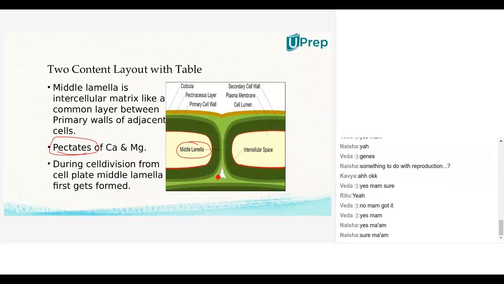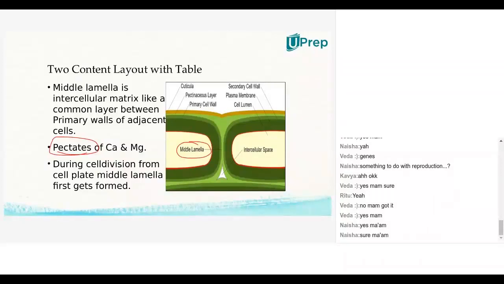Okay. So here we are saying middle lamella is the first one which is formed during cell division. That's why I showed this is a single cell, this is another cell. In between you are having a material called middle lamella. Okay. Now my question is, some ripened fruits are also very hard in their outer covering. As in the example I gave now, the green apple will have a somewhat harder covering when compared to a softened apple, which is the ripened one. But some ripened fruits are also hard.